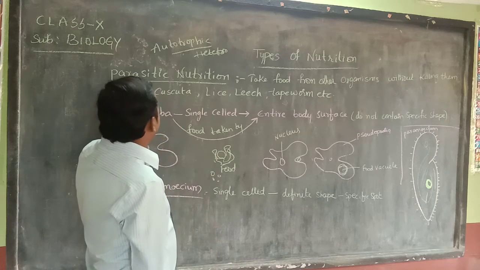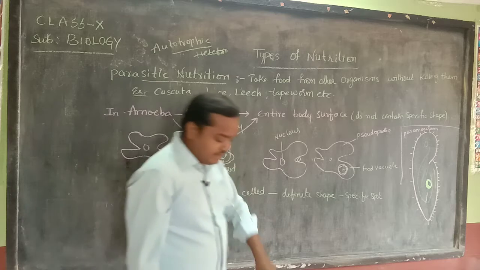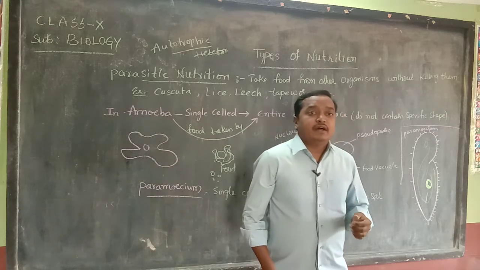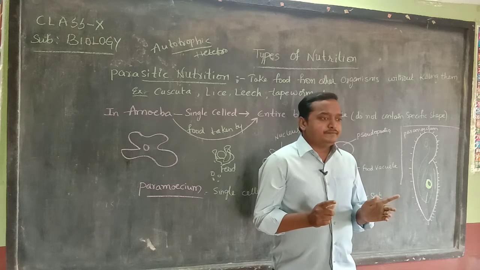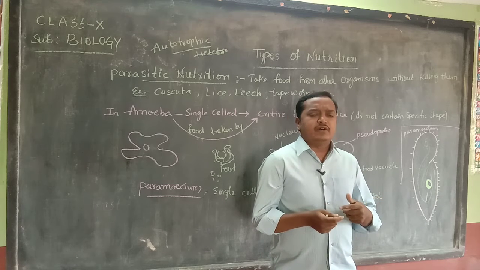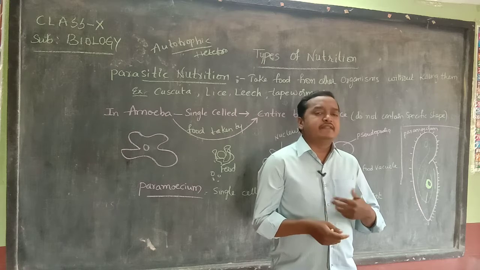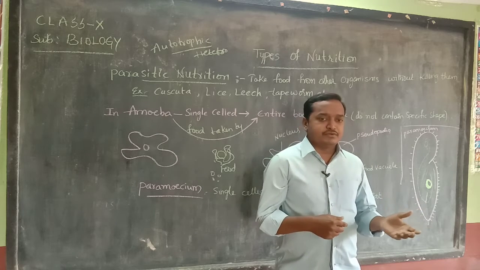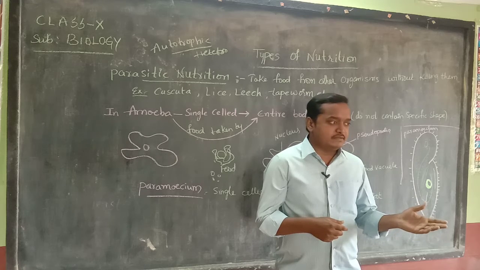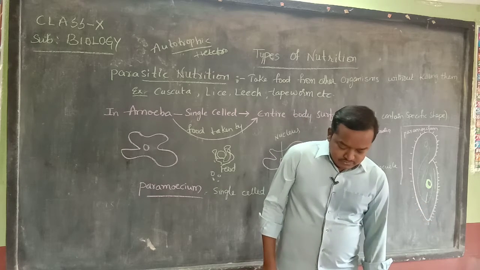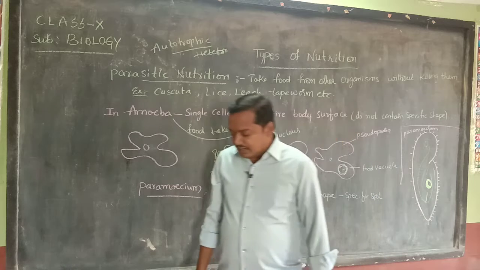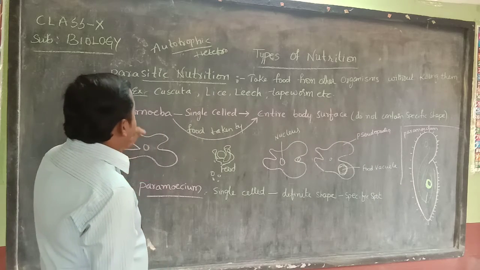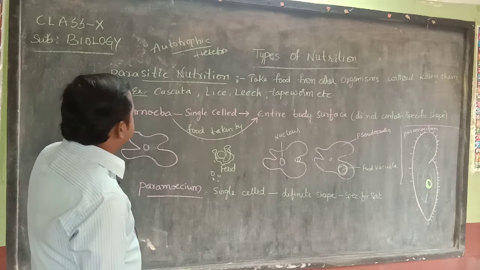So later on we are going to see saprophytic. Yesterday we have seen some of the organisms that break down the food material outside the body and then absorb it. We saw mushrooms, yeast and bread mould, all these examples. Those are saprophytic. Among the different examples we are going to see today is amoeba.